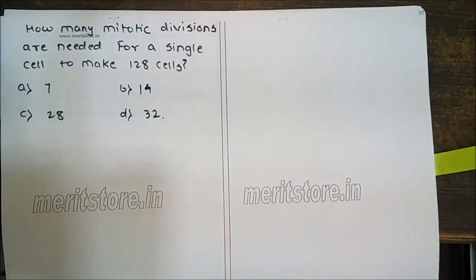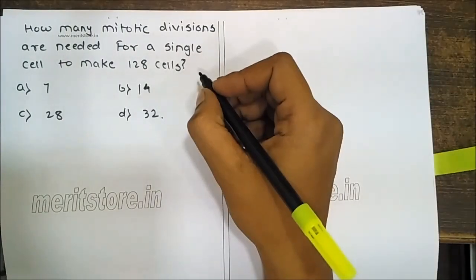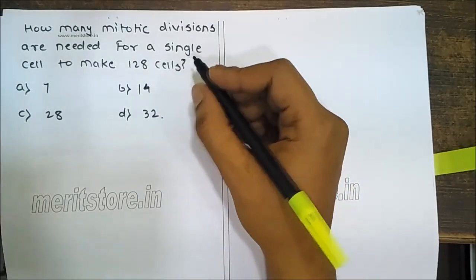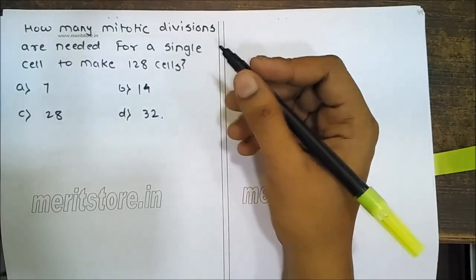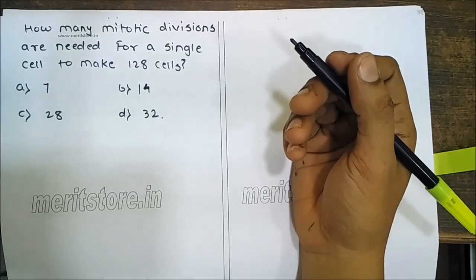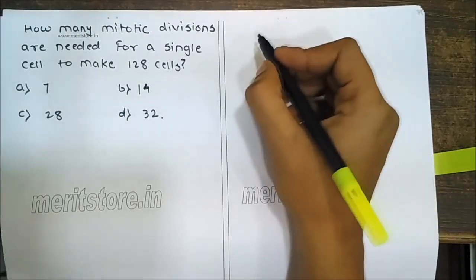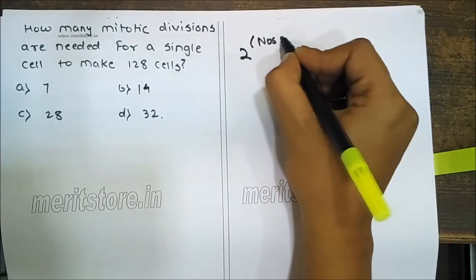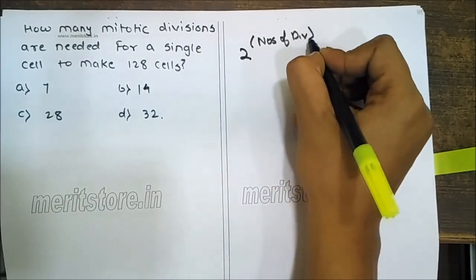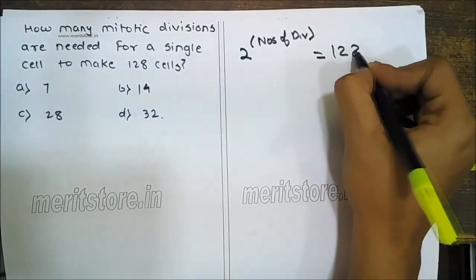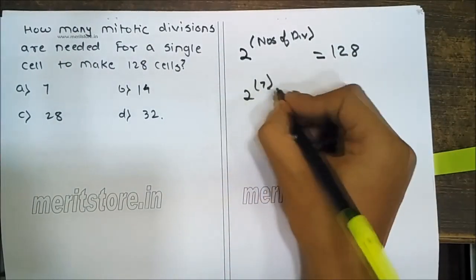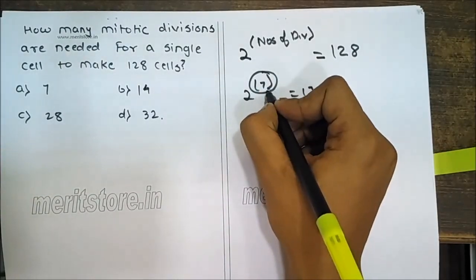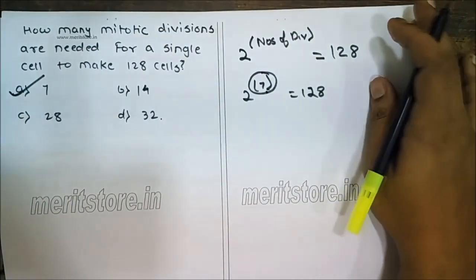How many mitotic divisions are needed for a single cell to make 128 cells? Now a single mitotic division results in the production of 2 cells from a single one. So the formula is 2 raised to number of divisions. Now we want this to be 128. So 2 raised to 7 will give me 128. So how many divisions will it undergo? 7 divisions. So the correct option is B.